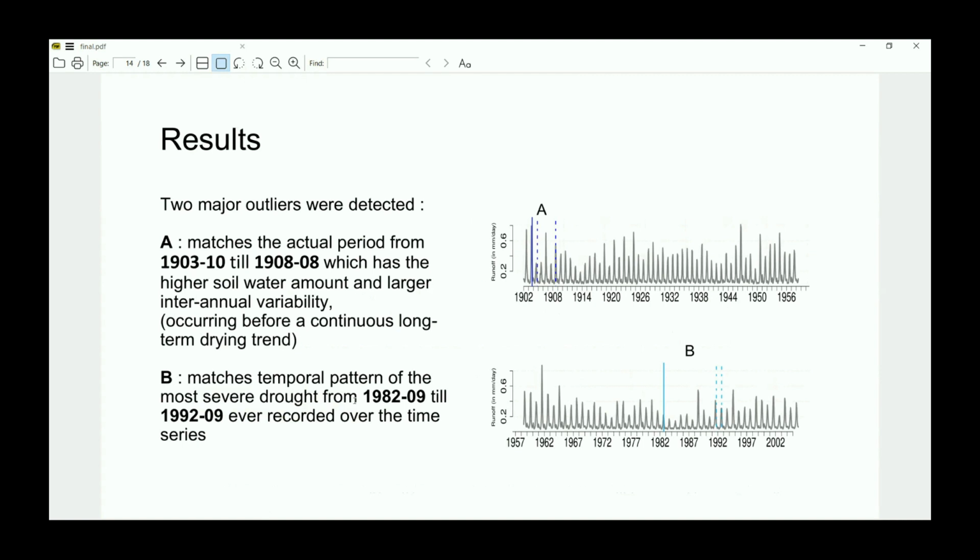So the quantity of water is becoming less and less over time, and this period represents the one with the highest amount of runoff. The B is from the period of 1982 till 1992. It represents the most severe drought period, compared to the whole time series.